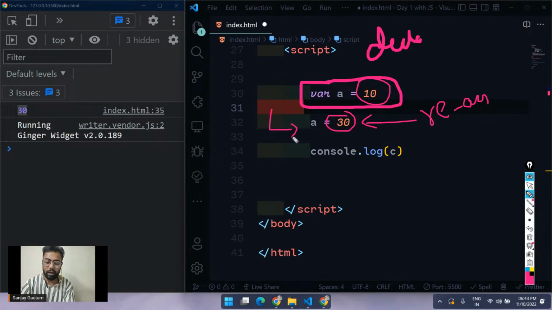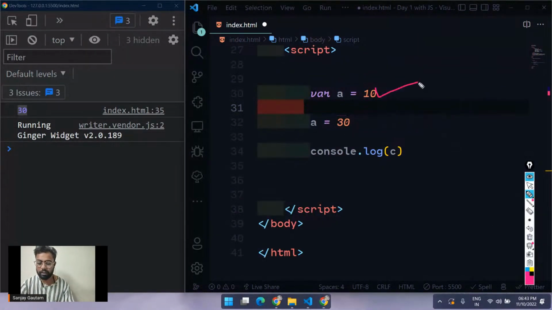As soon as the first line is completed, it will move to the second line. The second line says a equals 30. It's no more 10. And now I'm doing a console.log for a.